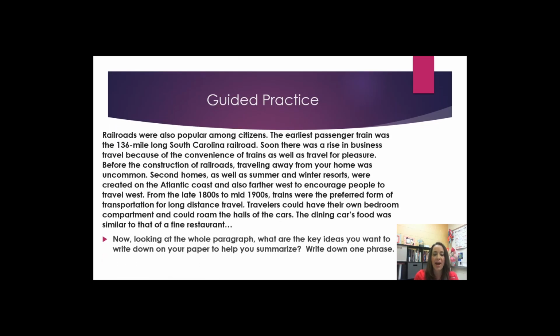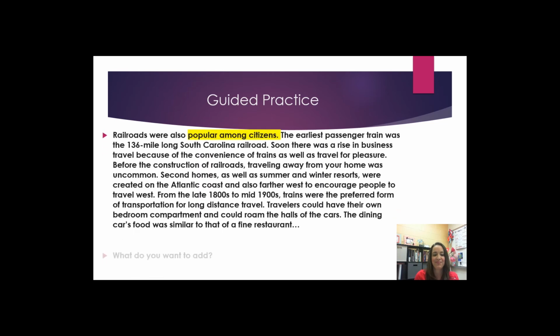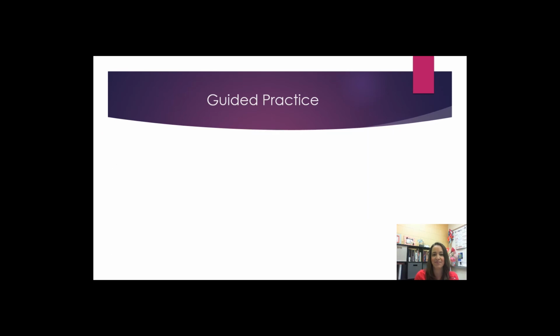Now, looking at the whole paragraph, what are the key ideas you want to write down on your paper to help you summarize? Write down one phrase. Good thinking. Popular among citizens is a short phrase that is important. What do you want to add? That's a short phrase that is a key idea too, a rise in business travel.